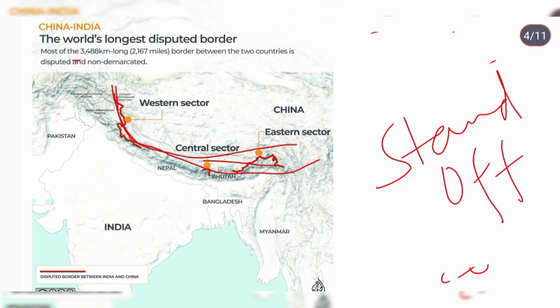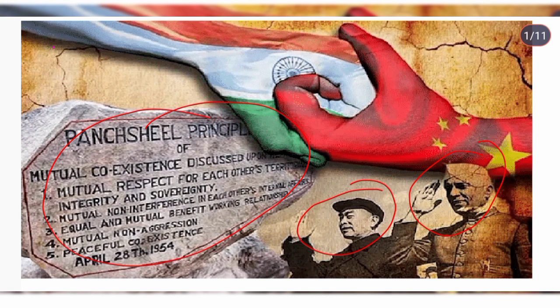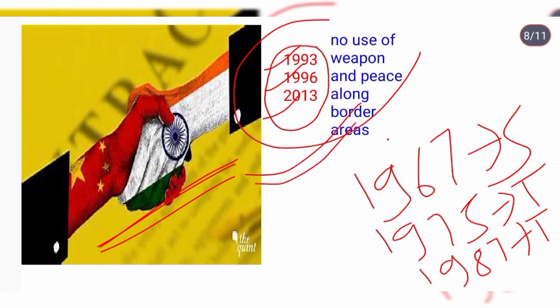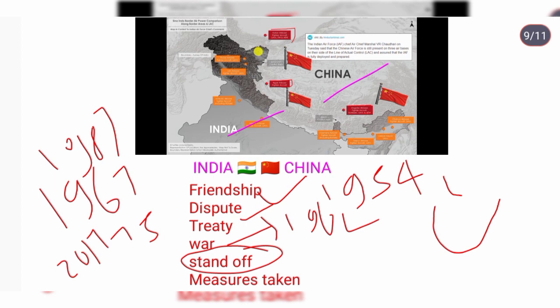We should follow all the treaties that were made in the past so that we will stabilize our relationship. See, all agreements were good. We should properly follow the agreements so that disputes can be minimized. Joint coordination is the need of the hour. If we work together, if we grow together, there will be mutual inclusive development. So this was everything about India and China.